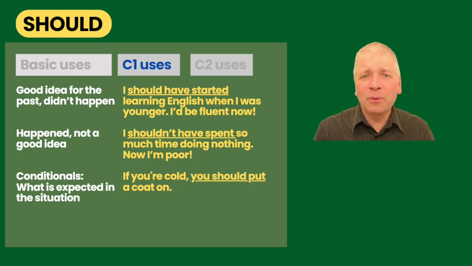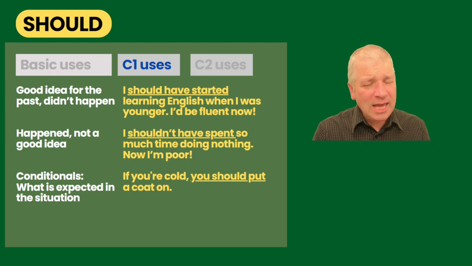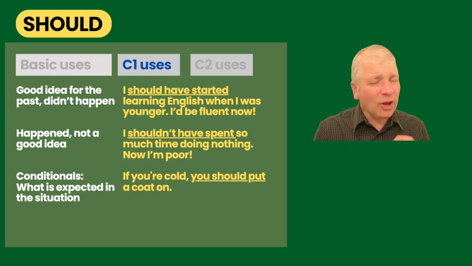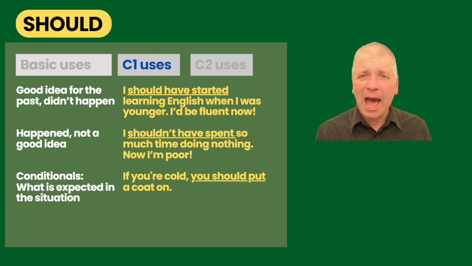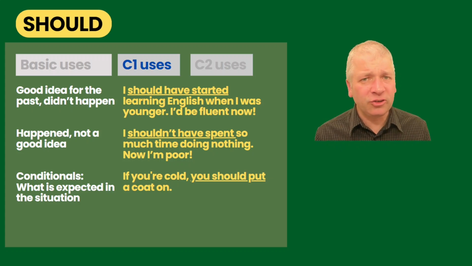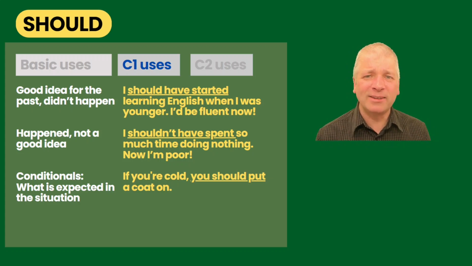The next example is the opposite. It happened, but it wasn't a good idea. And here we use shouldn't have. I shouldn't have spent so much time doing nothing. Now I'm poor. And we can also use should in conditionals to say what is expected in the situation. If you're cold, you should put a coat on. This is what I expect.